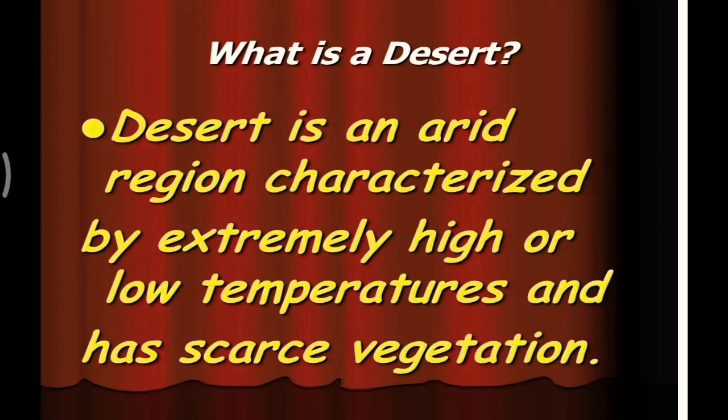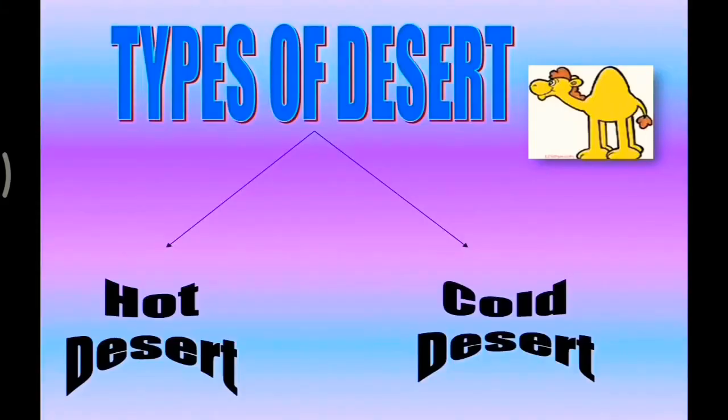So a desert is an arid region characterized by extremely high or low temperature and has scarce vegetation. Okay, it means we find very little vegetation there. So these are characterized by low rainfall, scanty vegetation and extreme temperature. Depending on the temperatures, there can be hot desert or cold desert. We have classified the desert into two categories.